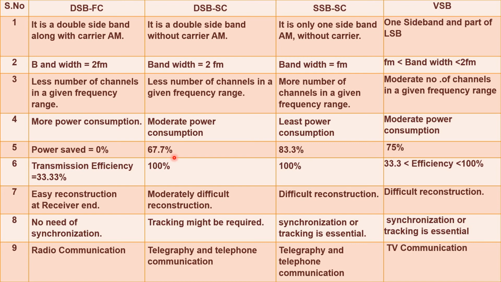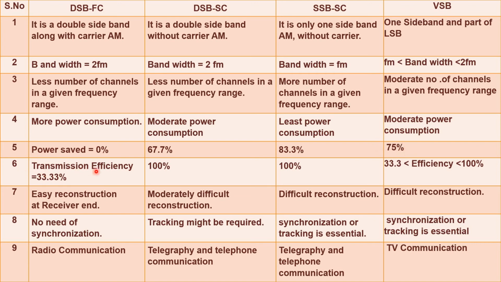Single sideband suppressed carrier saves 83.3% of power because we removed the carrier and also one sideband. We save almost 75% of power if we remove the carrier. If we do not remove the carrier, the 75% is not possible.